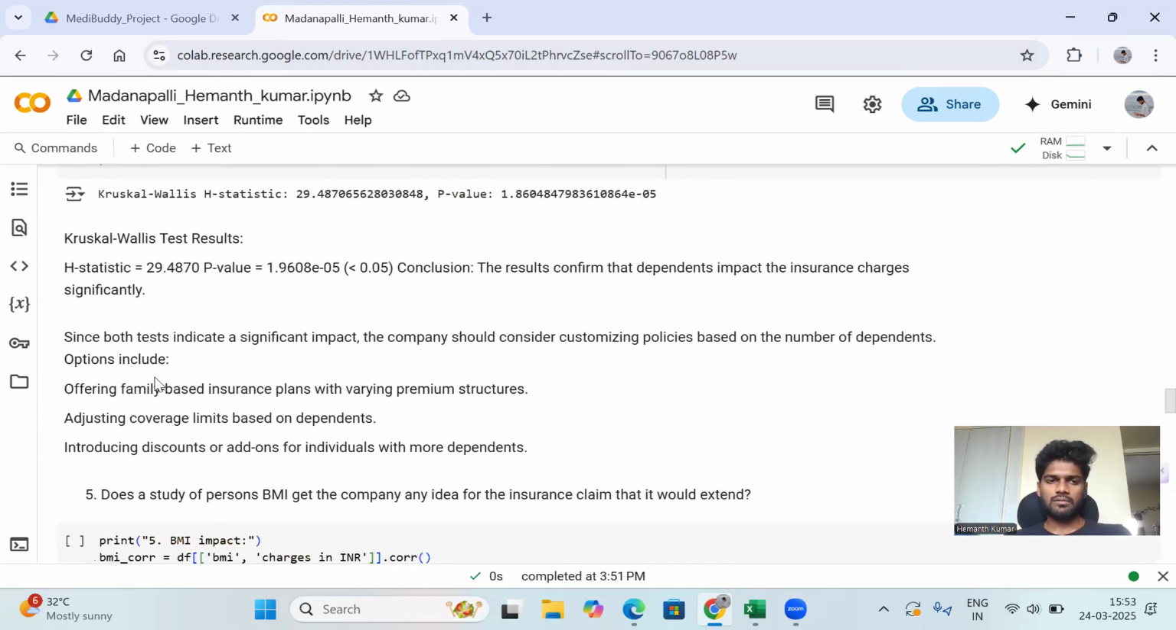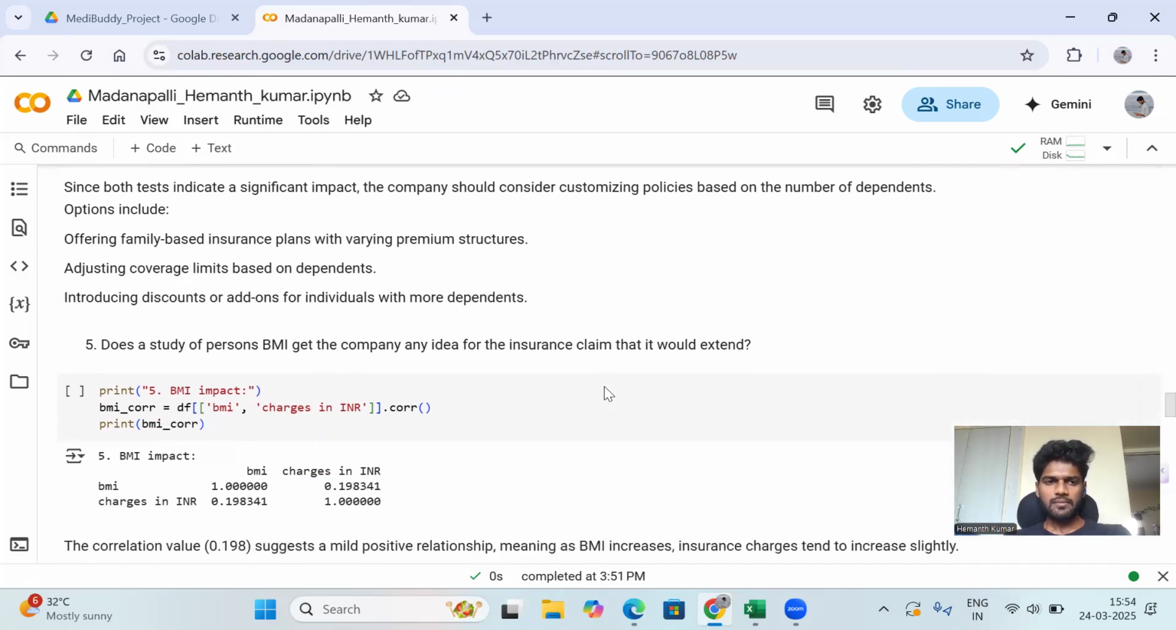After executing the test, we directly indicate that the company should consider customized policies based on the number of dependents. The operations are offering family insurance plans with varying premium structures, adjusting coverage limits based on dependents, and introducing discounts or add-ons for individuals with more dependents.